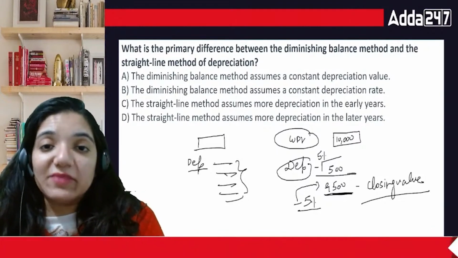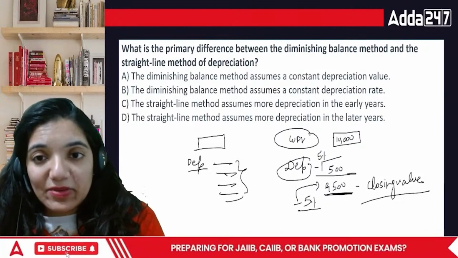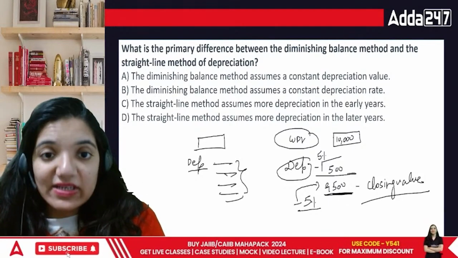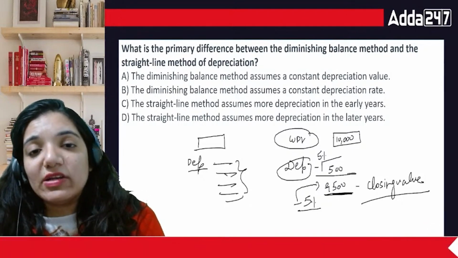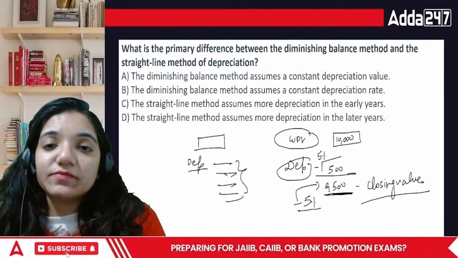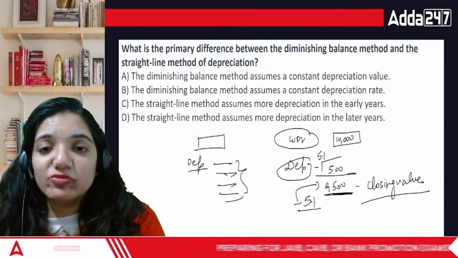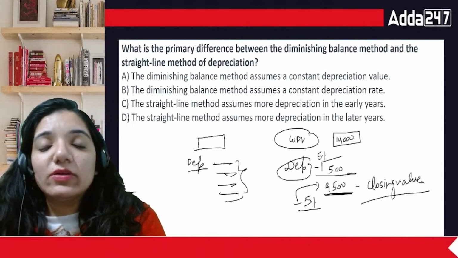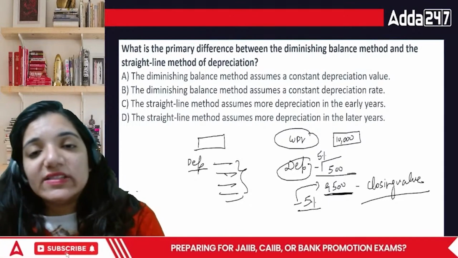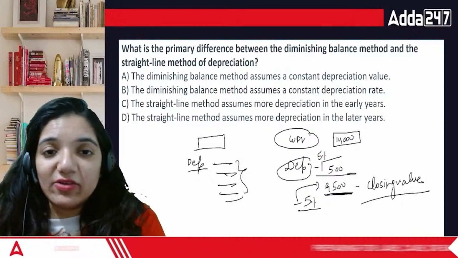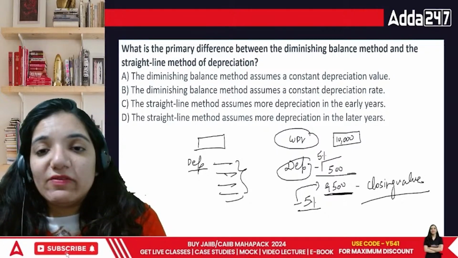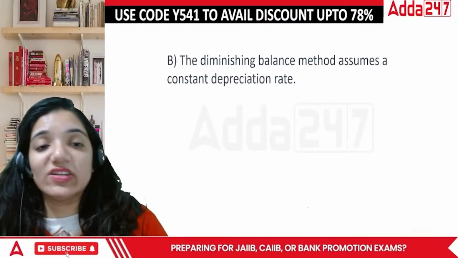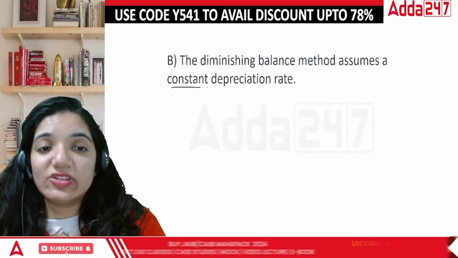The diminishing balance method assumes a constant depreciation rate. Straight line assumes more depreciation in the early days, and the straight line method assumes more depreciation in the early days. Actually, the straight line method assumes the same value. Okay, they have the same value. While when we talk about WDV, it says the depreciation rate is the same. The difference doesn't occur anywhere else. It is just the constant depreciation rate.